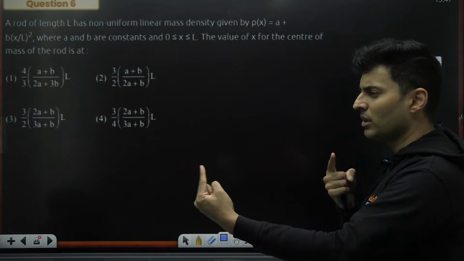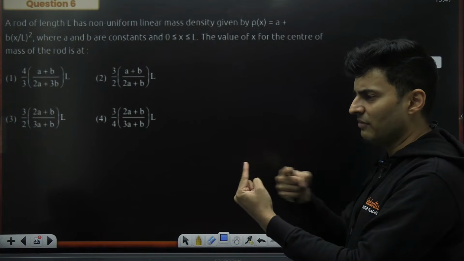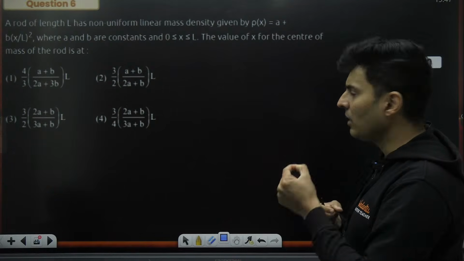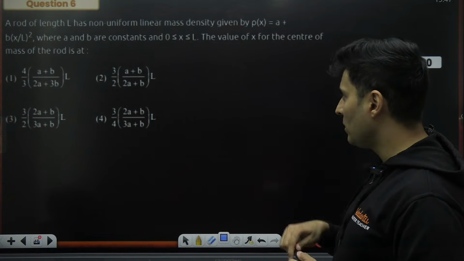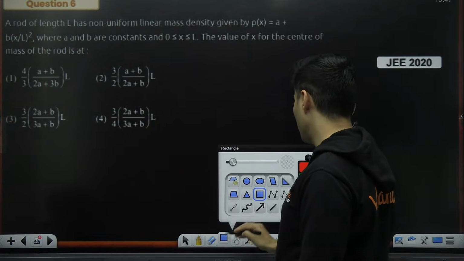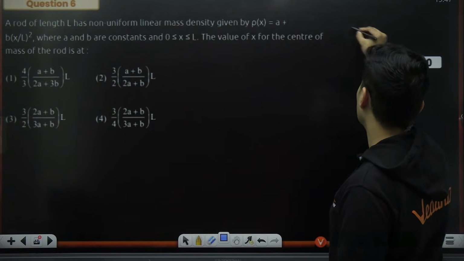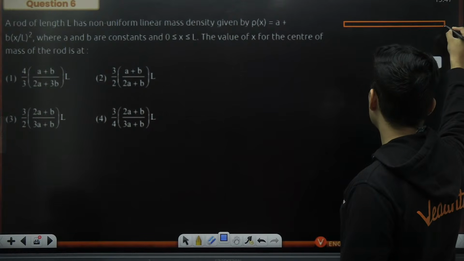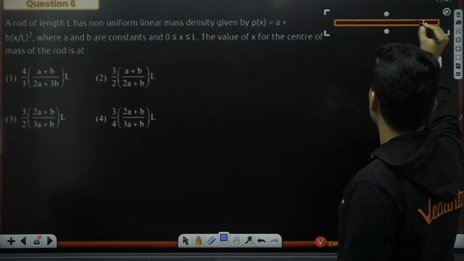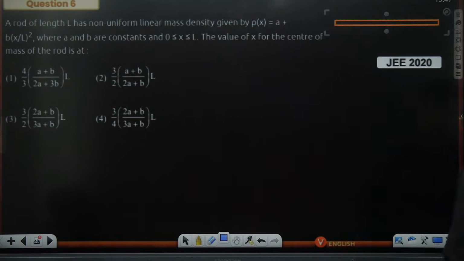Yes, makes sense. The rod's length is L. So x will lie somewhere between 0 and L only. All those points. The value of x of the center of mass is how much? Okay, let's find out. First, let me draw the rod. Here the diagram is not so crucial, so I'm just giving it less priority.